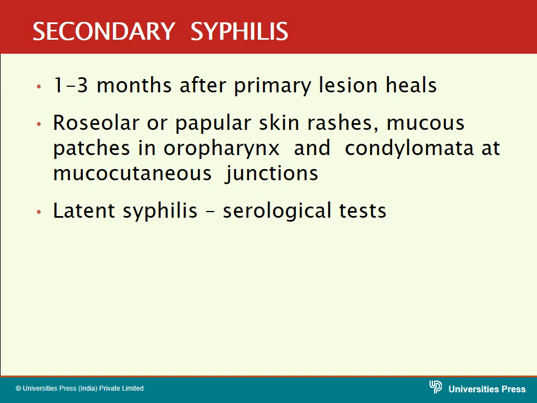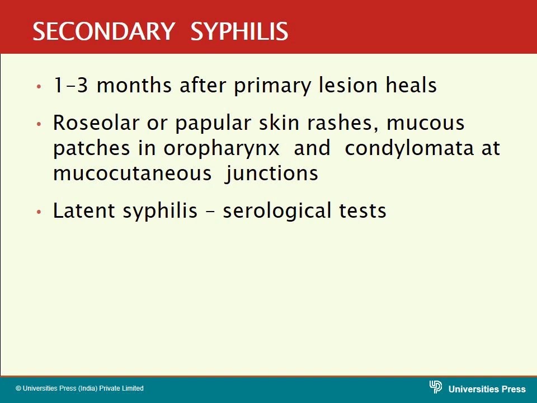The characteristic rash is the roseolar or papular rash, which is seen in the skin. This can also be seen as mucous patches in the oropharynx. The patient may develop condylomata at the mucocutaneous junctions. So these are the lesions.